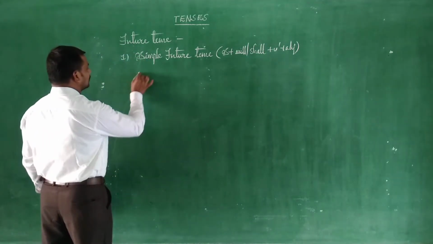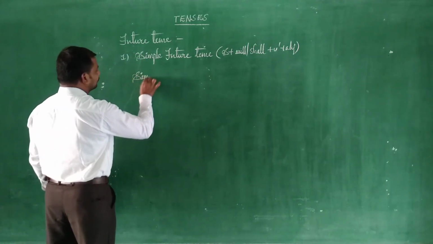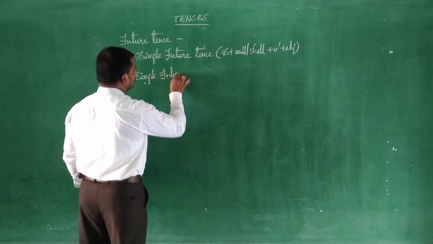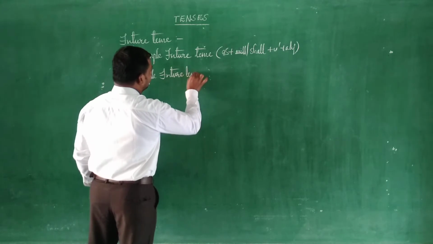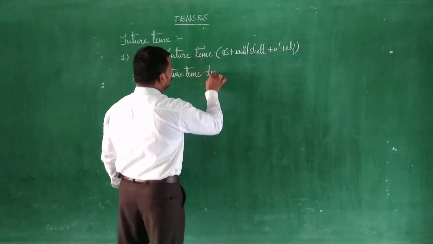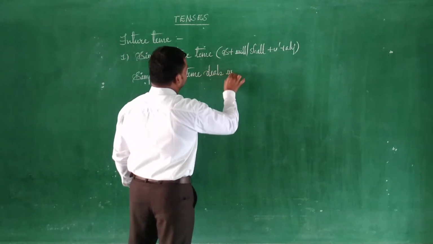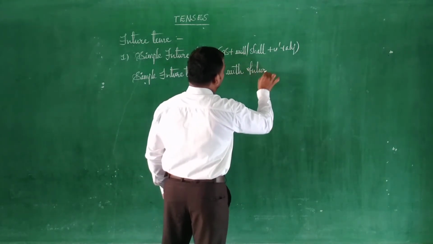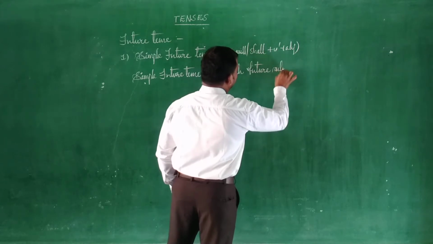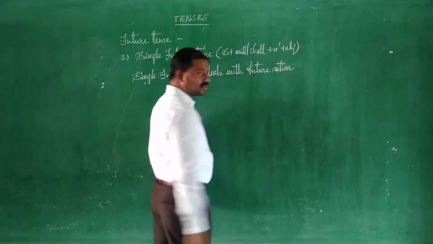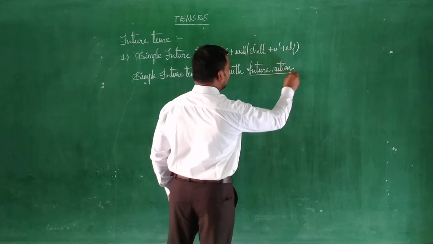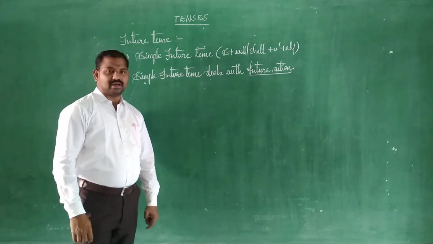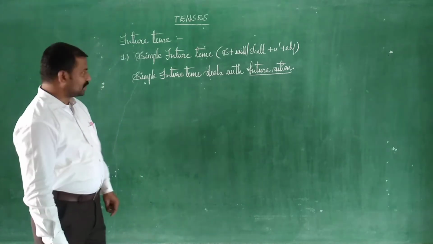Initially, let us see simple future tense deals with the future action. So whenever you are mentioning a future action, we can write it in the simple future tense.